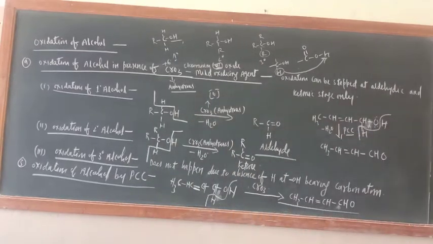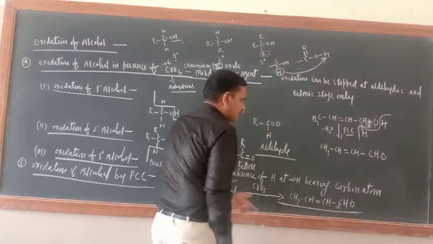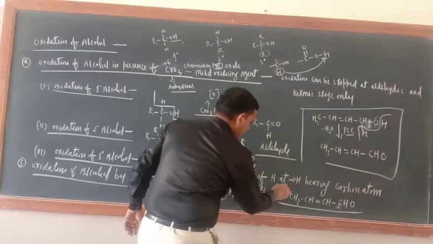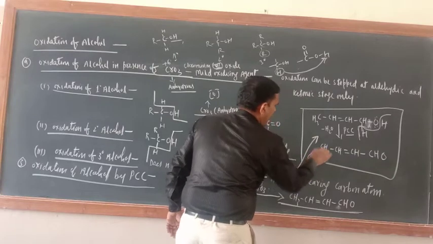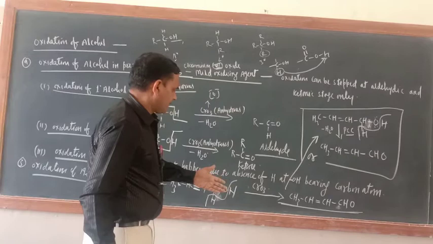What is the name of this product? Crotonaldehyde. Yes, it is crotonaldehyde. In the NCERT book they have not given the product name. Okay, so this is there. You can go for this one or this one. Now I am writing both ways. Either follow this one or this one. Both are the same thing.